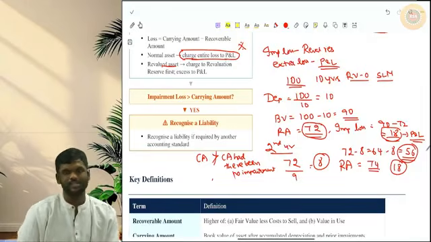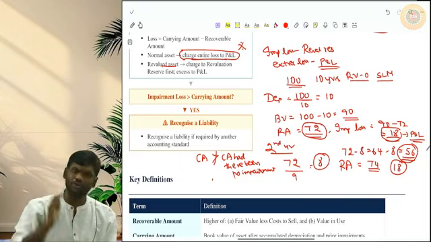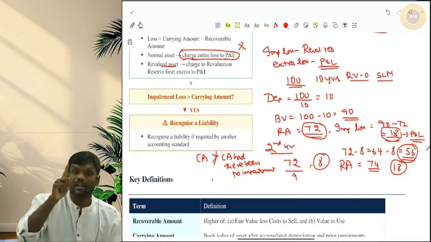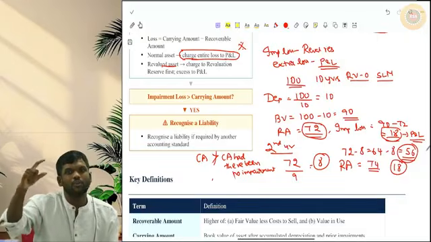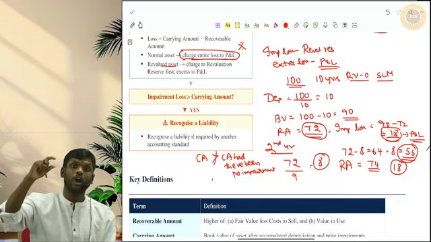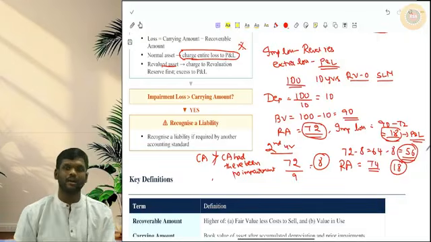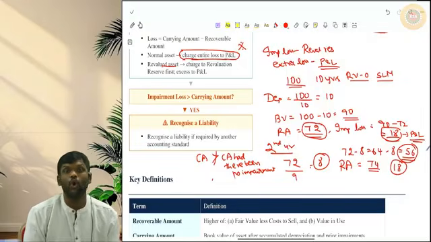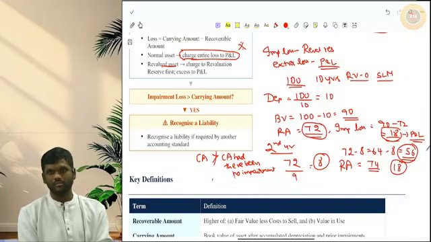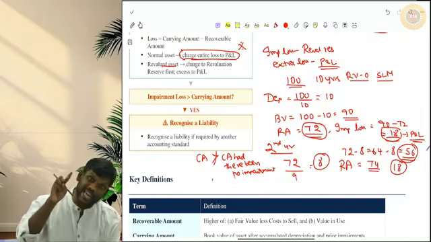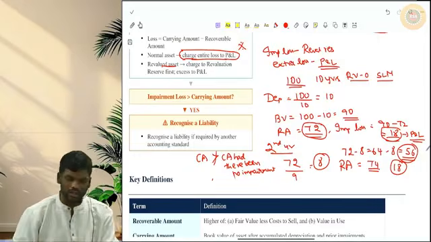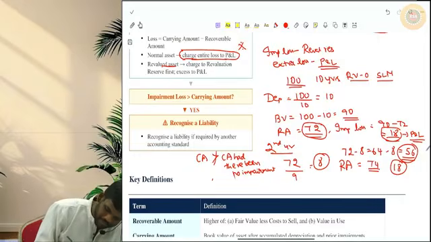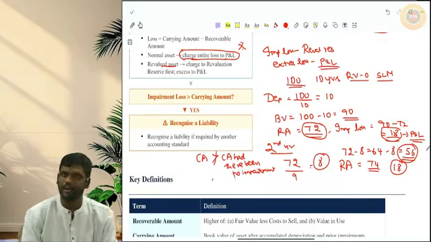Now, what AS-28 is telling is, I will allow you to increase. You increase. But after increasing, the revised carrying amount of that asset should not be more than the carrying amount had there been no impairment loss. It should not cross what the carrying amount would have been without impairment loss. So, sir, I purchased this initially at 100.